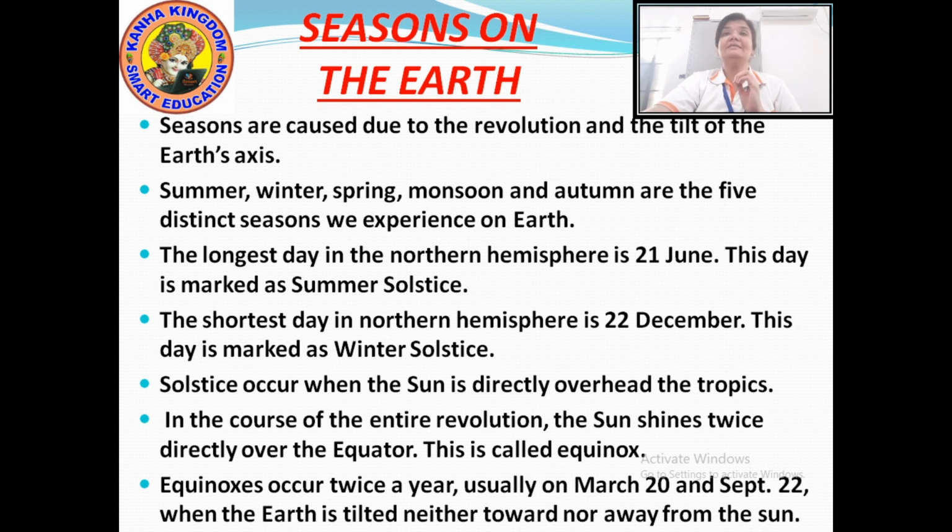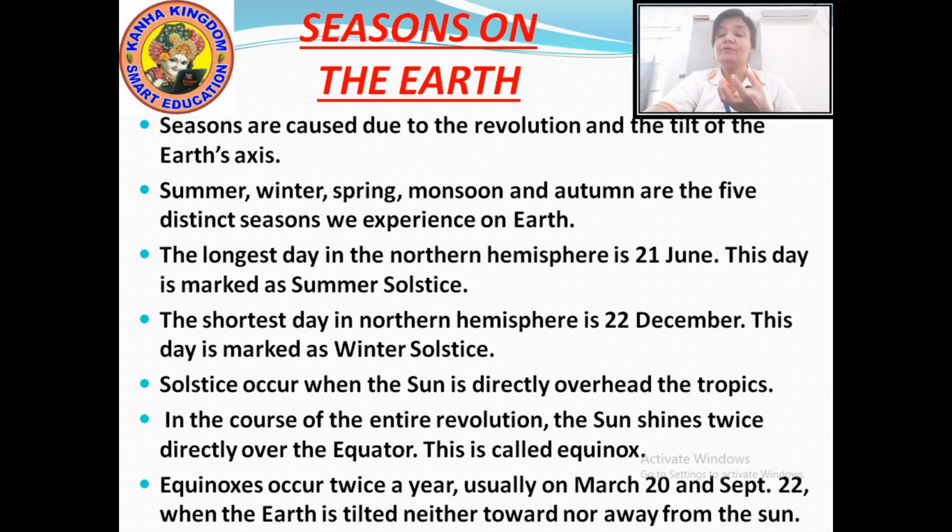Now, which are these seasons? The 5 seasons which I told you: summer, winter, spring, monsoon and autumn. In summer you feel hot, in winter you feel cold, spring means when you get new leaves on the trees, autumn means when the trees shed their old leaves and try to get new leaves. And the monsoon, obviously, is the rainy season when we get rain. So these are the 5 seasons that we experience on our earth.